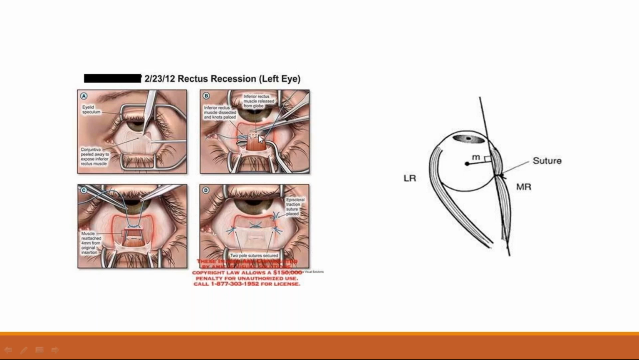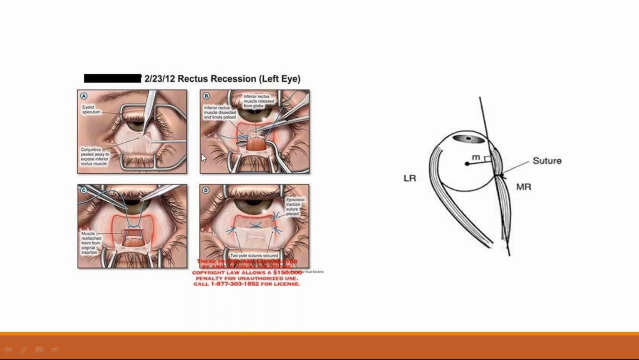In resection, from the point of insertion, we are cutting the muscle and suturing at a new place. In recession, we are not cutting any part of the muscle. We are just disengaging from the point of insertion and suturing at a new place. If we are cutting some part of the muscle, that is called resection. Resection is usually done for strengthening of the muscles, whereas recession is done for weakening of the muscles.